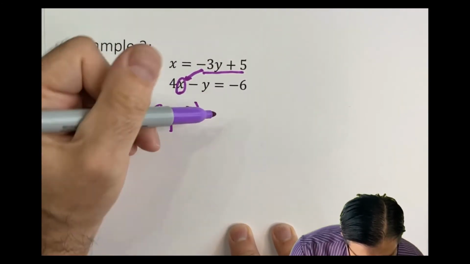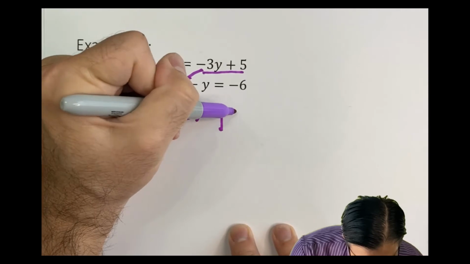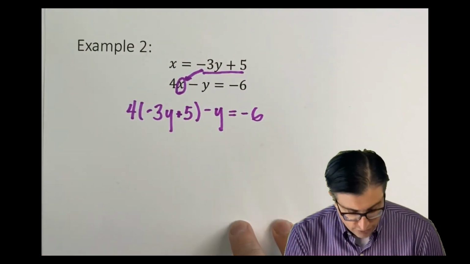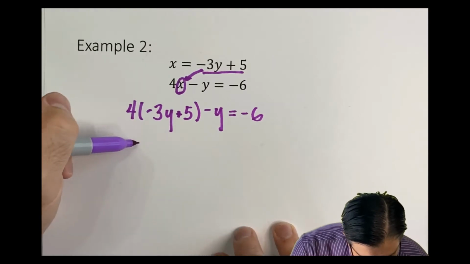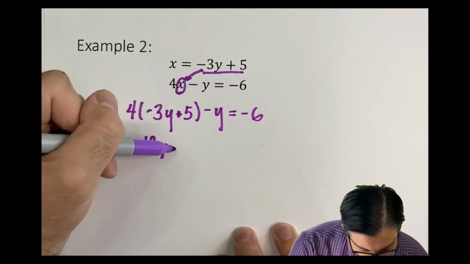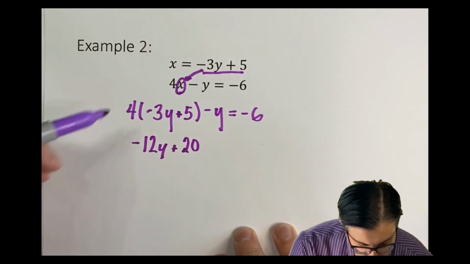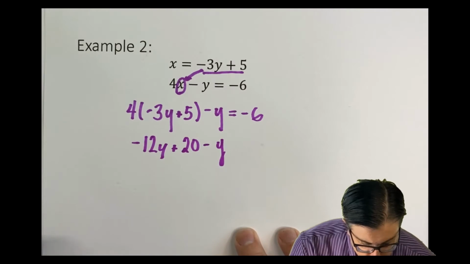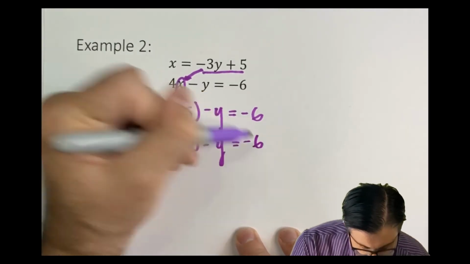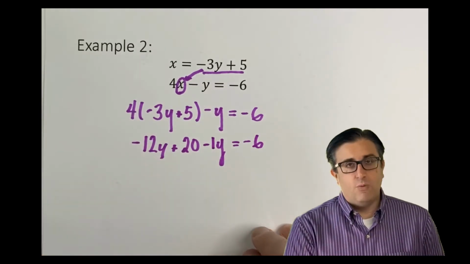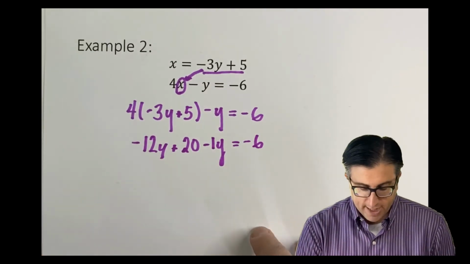Then I bring down the rest of this. Minus y equals negative 6. I now need to distribute and solve. 4 times negative 3y is negative 12y. 4 times 5 is 20. This negative y is not attached to the distributive property. And I rewrite the rest. I'm going to put a 1 in front of my negative y, just to remind myself that's a negative 1.